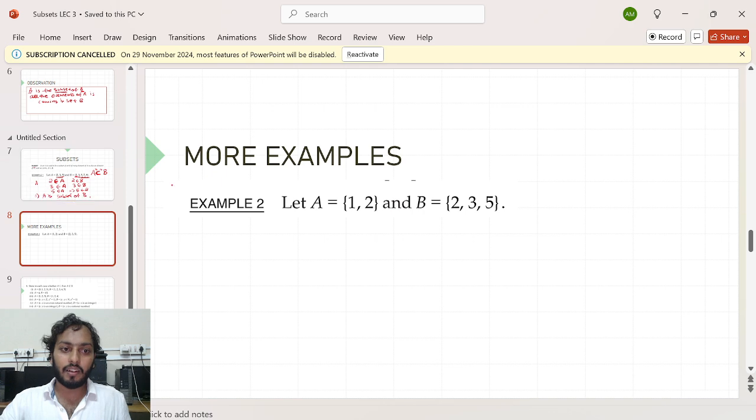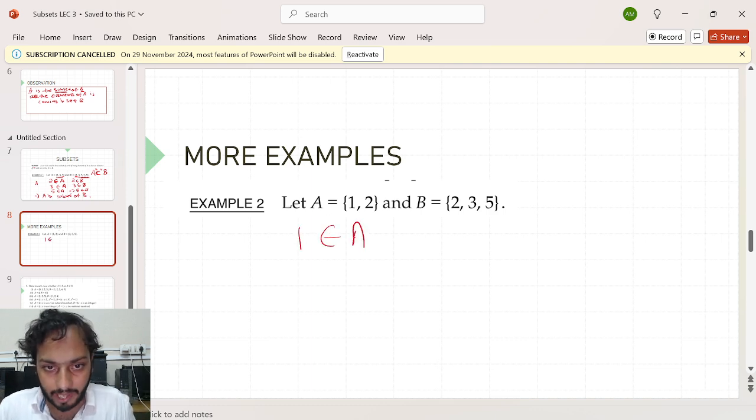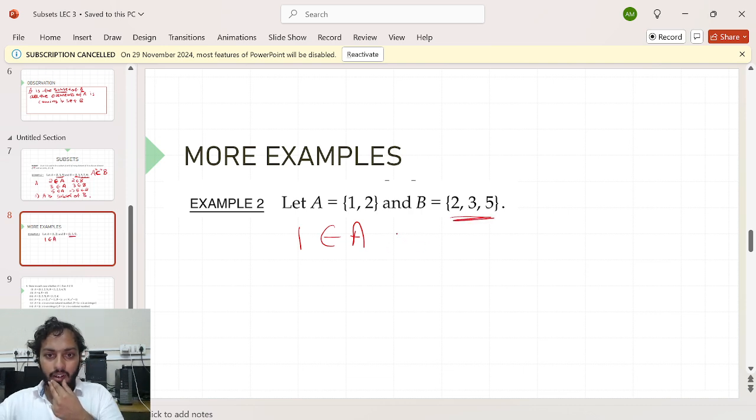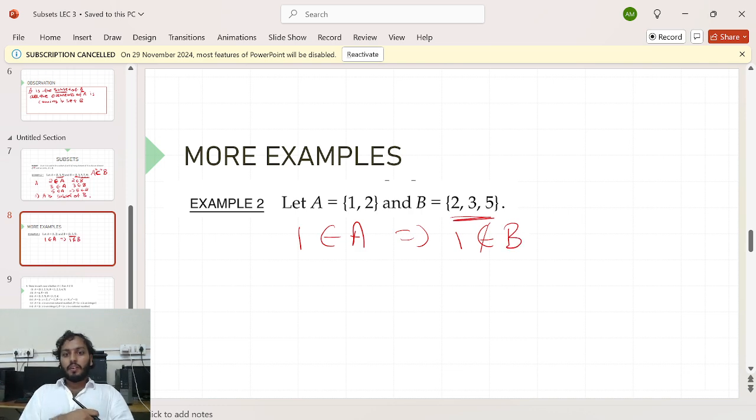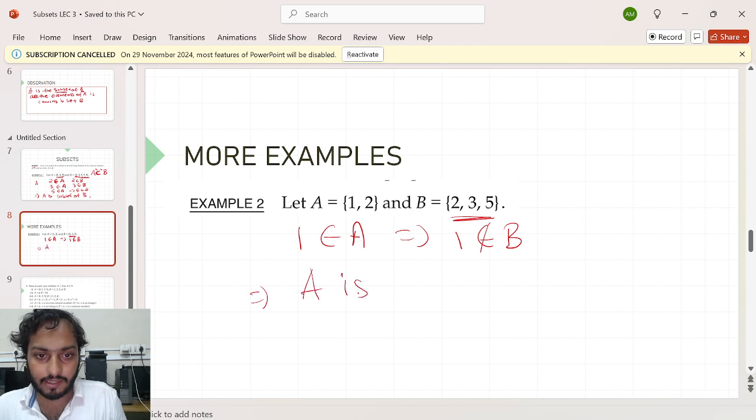Obviously, A is smaller than B, but I cannot directly say that if it is smaller, it would be a subset. No, I cannot say this. I need to check whether all elements of A come in B or not. Here 1 is in A, but can you see 1 in B? No. If it is not in B, you can just cross it and say 1 is not in B. So what's the meaning? Can I say they are subsets? No. So I can say that A is not a subset of B. That's the meaning.